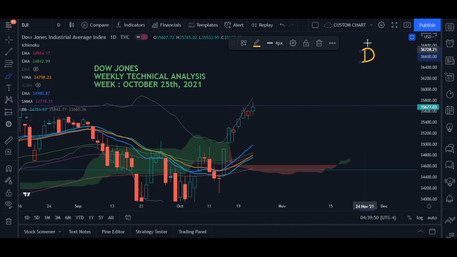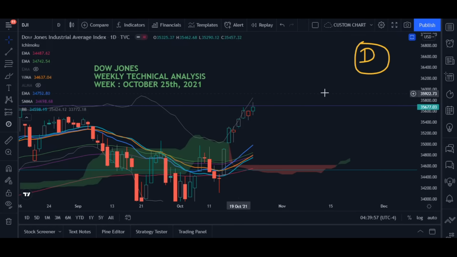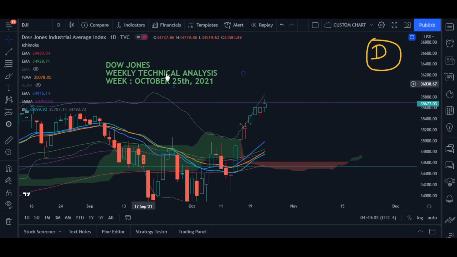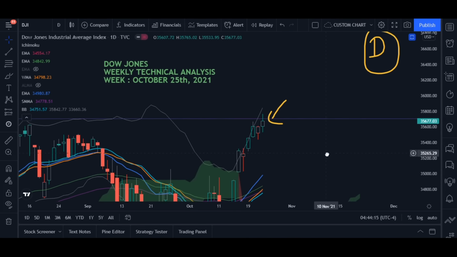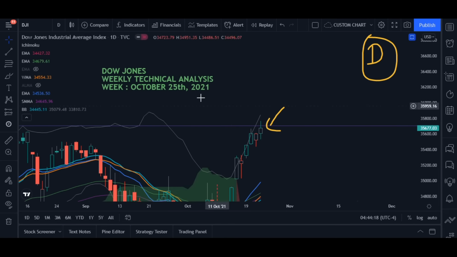This is the daily chart, and these are the daily candles. This is the daily chart of the Dow Jones Industrial Average Index. If you see the last candle, this was formed on October 22nd. It's a bull candle, so as such there is no problem in this bull candle.